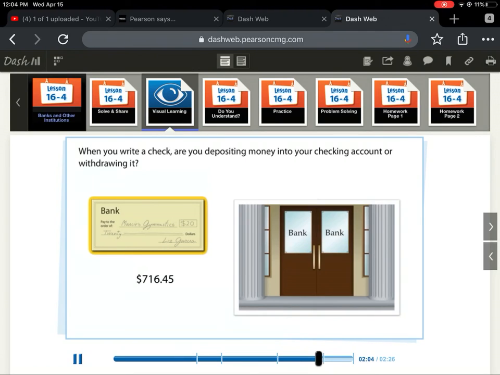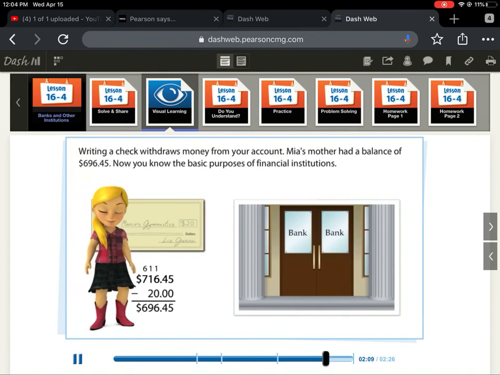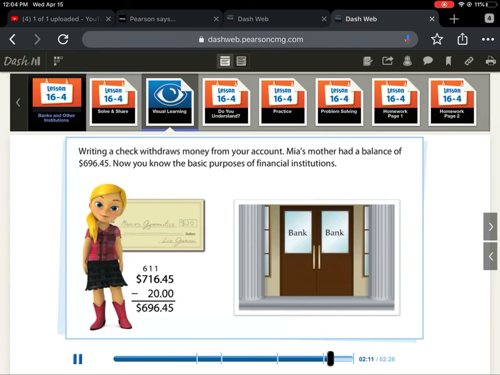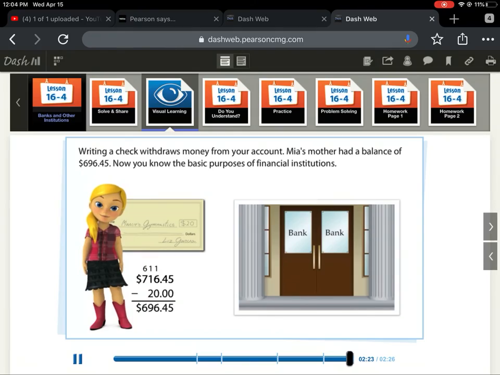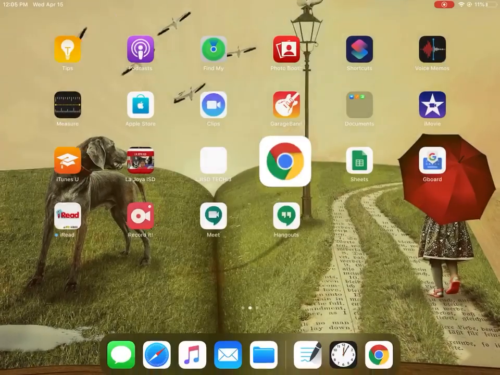are you depositing money into your When you checking write a account check, or are you withdrawing it? depositing money into your checking account or withdrawing it? Writing a check withdraws money from your account. Writing a Mia's check mother had a withdraws balance money of from your account. Mia's mother had a $696.45. balance of $696.45. Now you know the basic purposes of financial institutions. Now you know the basic purposes of financial institutions.